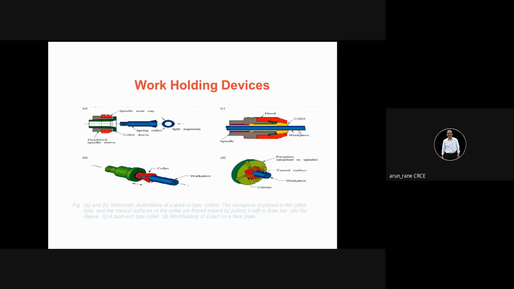Then what are the disadvantages? The disadvantage is that a collet can give grip only on a bright surface finish. That is, the surface finish should be good. It cannot hold like a chuck. It cannot hold an uneven piece, or it cannot hold a rough piece.